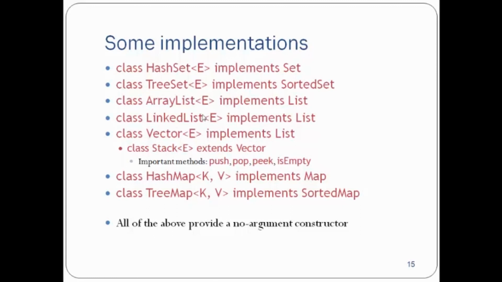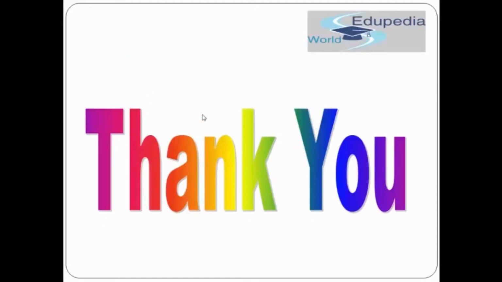Fine. Then we have HashMap. HashMap implements Map. Then we have TreeMap. TreeMap implements SortedMap. So, okay guys, thank you for now. This was the introduction to the Collection interface, but we have to cover each of the topics in really great detail. For the next part of the collection interface, we'll cover generics. Generics, although part of collection, I want to take separately, and I want to pause collection for now because this introduction was really important before beginning generics. Since we have had the introduction to collection, now we'll cover generics. Okay, thank you.